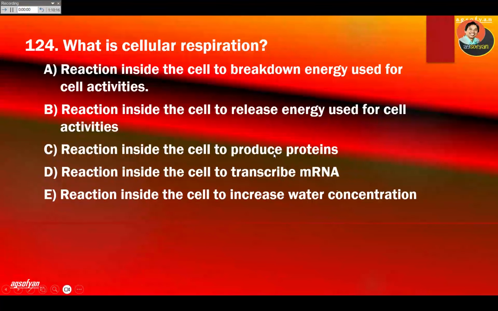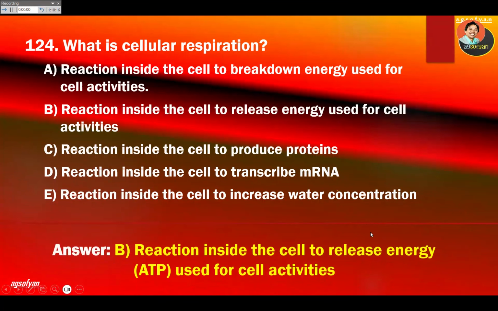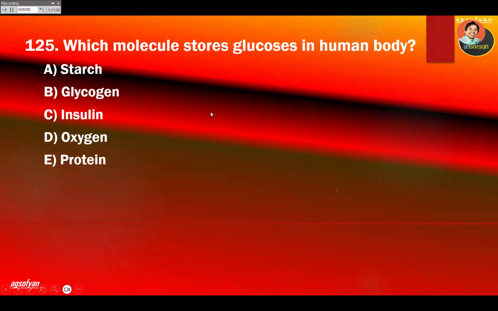No, no, no. So breakdown, which is A. The cellular respiration is a reaction inside the cell not to break down, but to produce energy. So yeah, inside the cell to release energy. So B, I'm sorry, not A. It's release, not break down energy.